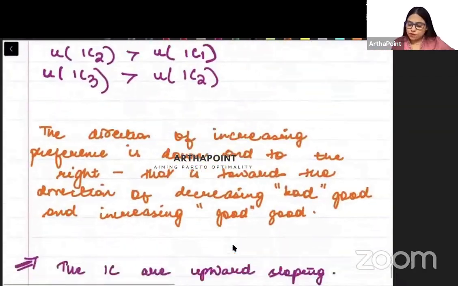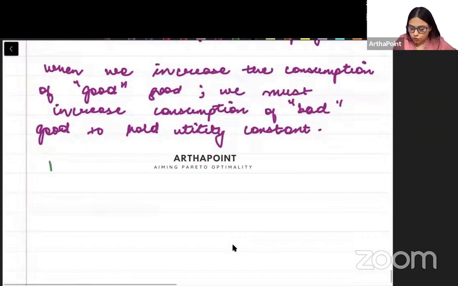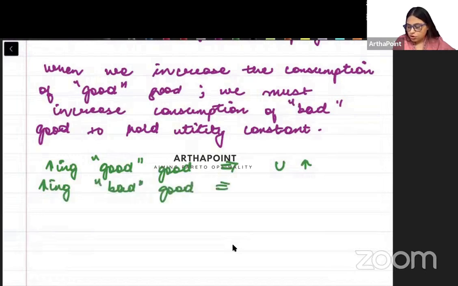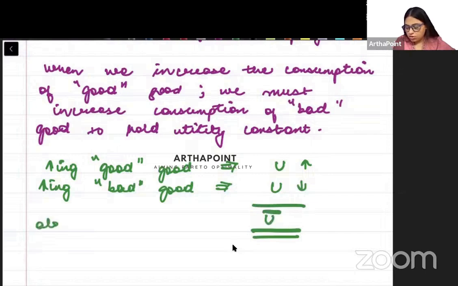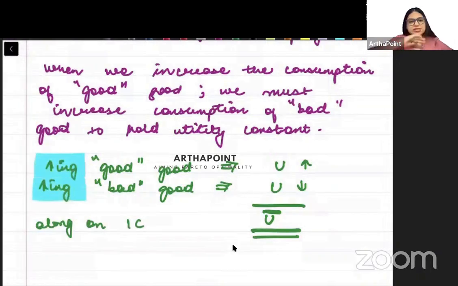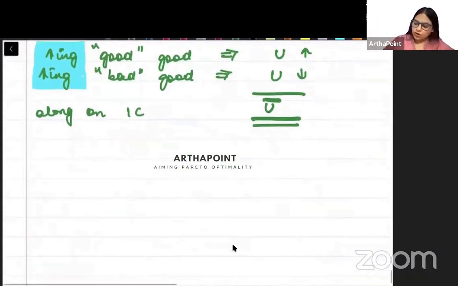Am I making sense? So when we are increasing the consumption of good, your utility is increasing. Increasing consumption of bad good, your utility is decreasing. So the net effect is utility is unchanged along an indifference curve. Because we are increasing both of them, it is upward sloping. Clear?